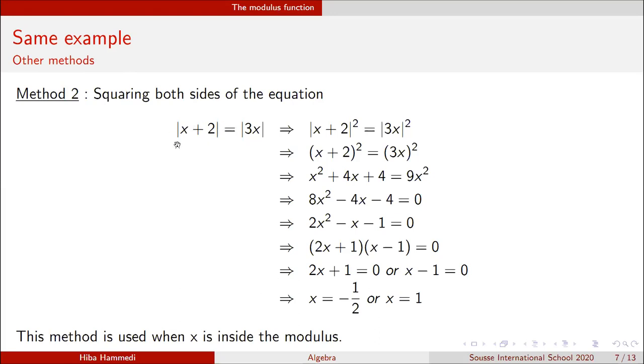If x is outside, I can't. Okay, so just be careful, because I won't get rid of the modulus sign if x is outside, right? And it will be a problem. Well, I can show you an example for that if you wish during the Zoom session.